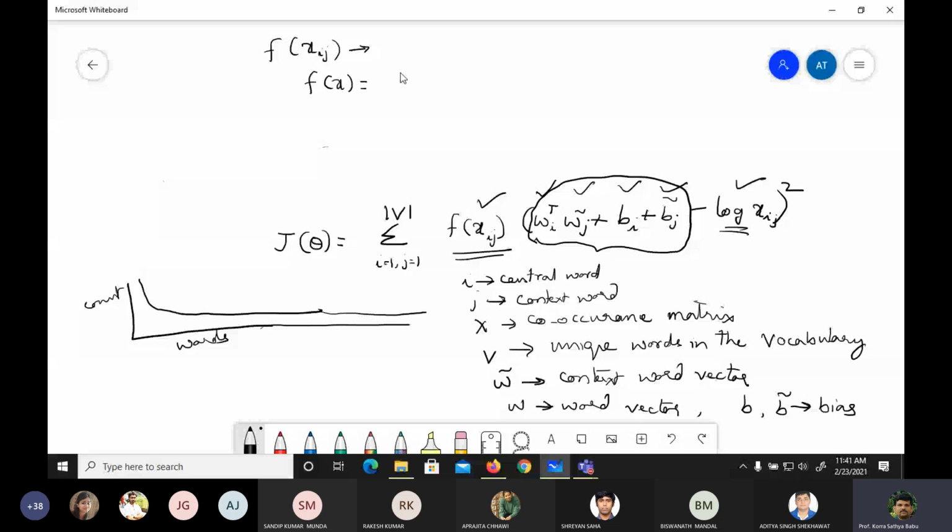In the paper, f(x) is given as (x / x_max) to the power alpha if x is less than x_max, and otherwise it should be 1.